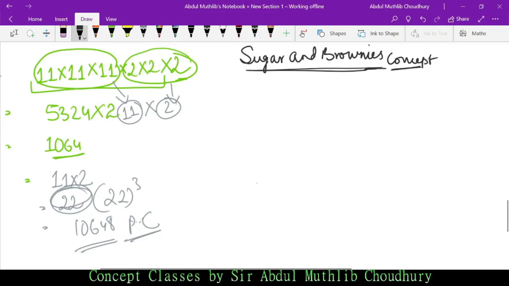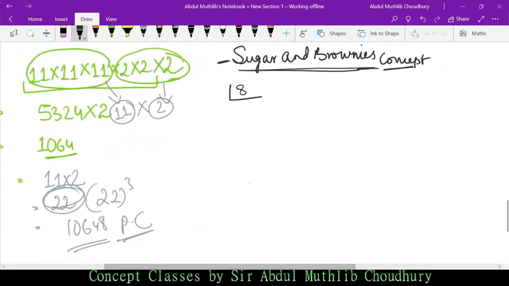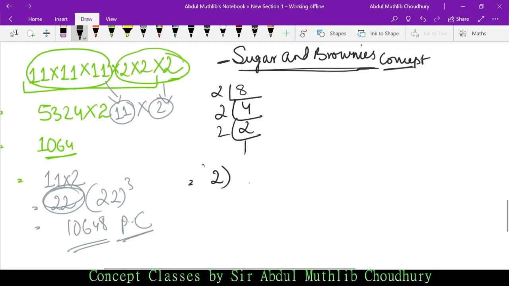Before I move to that, first listen to this. See, in case of 8, let me not take this, 5324. I am explaining with a simpler concept. 2 into 4 is 8, 2 into 2 is 4, and 2 into 1 is 2, right? So what will be the whole thing cube? It is 2 cube. So this means 8 is a perfect cube.